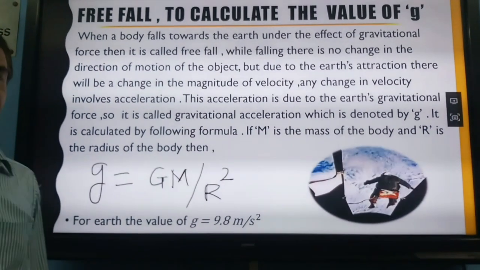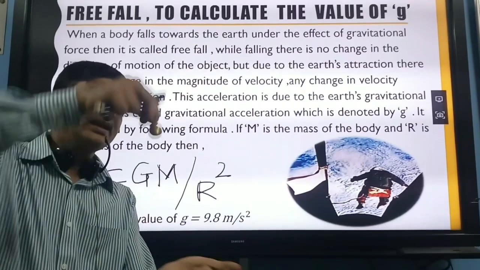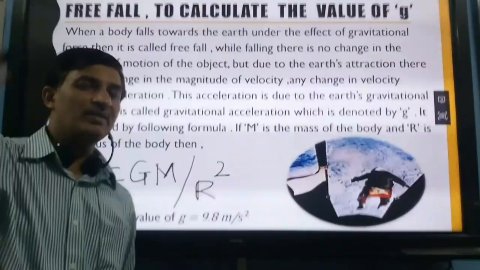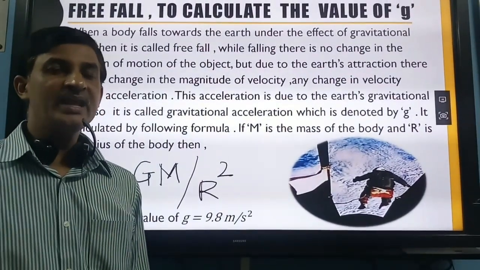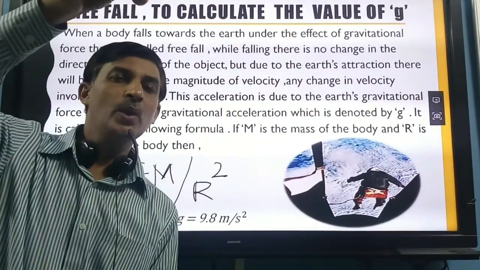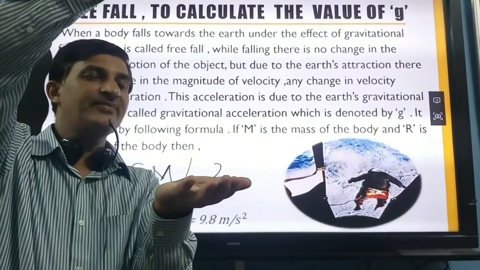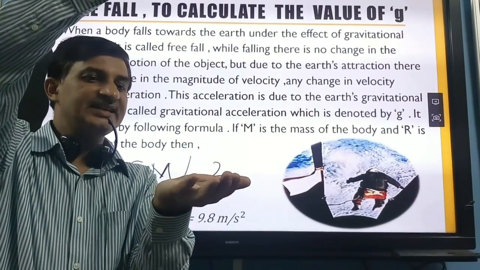Now free fall. A body which is falling freely under the effect of gravity is called free fall, because only gravitational force is experienced by this metal ball. No other force is acting over it. That's why this is free fall. We just release it.